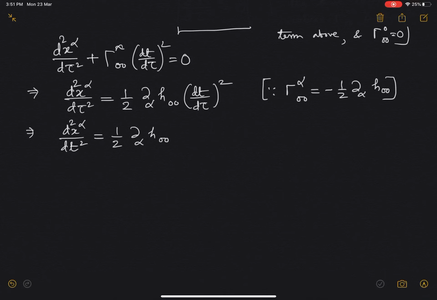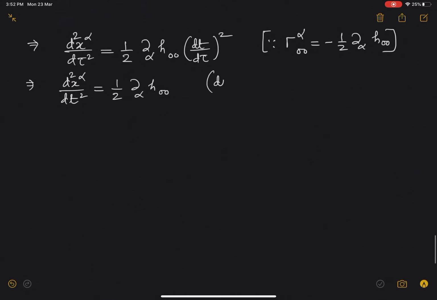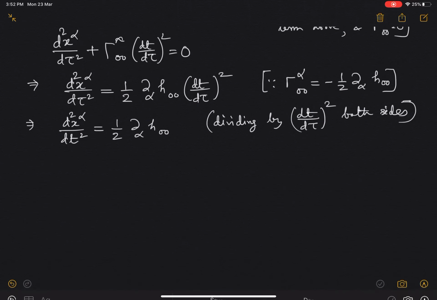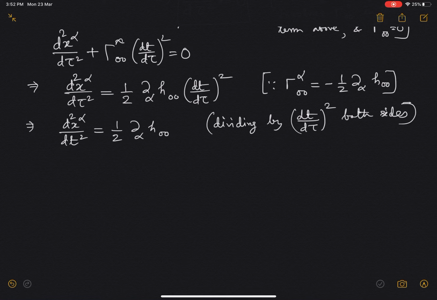Yeah, so what I have done here is that I have simply divided by (dt/d tau) whole square both sides. So this becomes 1, and d2x^alpha/d tau^2 divided by (dt/d tau) whole square will give us d2x^alpha/dt^2.